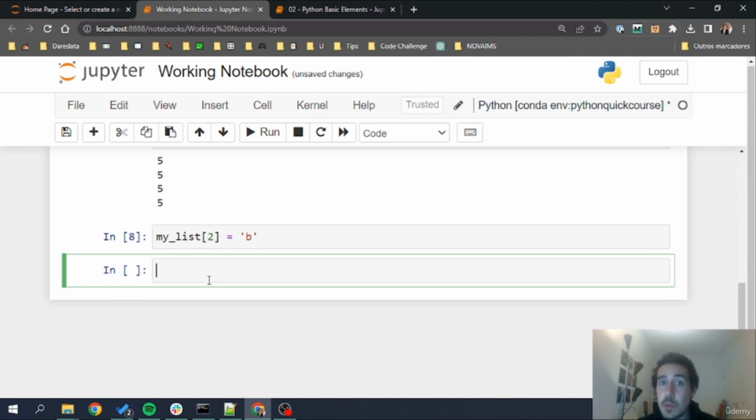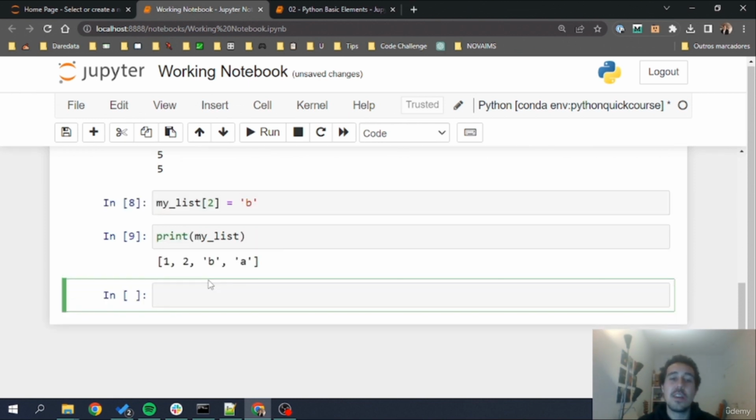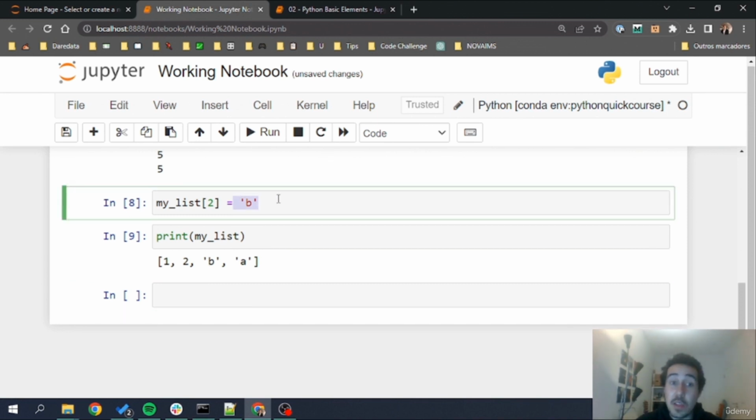Strings are immutable, lists are mutable. They can be changed. If I print my list here, I have now 1, 2, B, A. The 3 was replaced by a B. And this was enabled by Python just by assigning a new element to that list position. Very important to memorize: lists are mutable, can be changed.